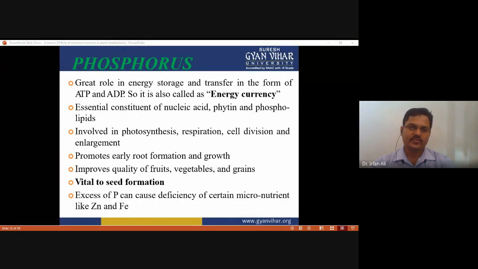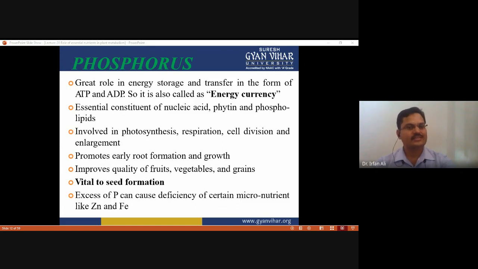Phosphorus. So phosphorus has a great role in energy storage and transfer in the form of ATP and ADP. Okay, so it is also called energy currency. Okay, and it is an essential constituent of nucleic acid, phytin, and phospholipid. Okay, and it is involved in photosynthesis, respiration, cell division, and enlargement of cell. And phosphorus promotes early root formation as well as growth. Okay, and phosphorus improves quality of fruits, vegetables as well as grains. And phosphorus is vital for seed germination and seed formation.